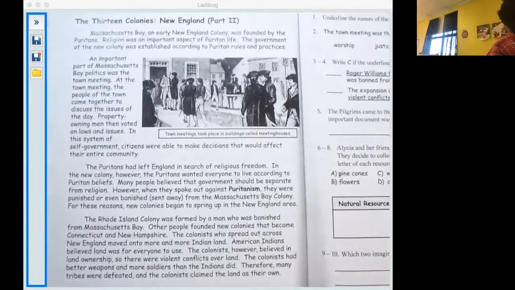An important part of Massachusetts Bay politics was the town meeting. At the town meeting, the people of the town came together to discuss the issues of the day. Property owning men then voted on laws and issues in this system of self-government. In this system of self-government, citizens were able to make decisions that would affect their entire community.